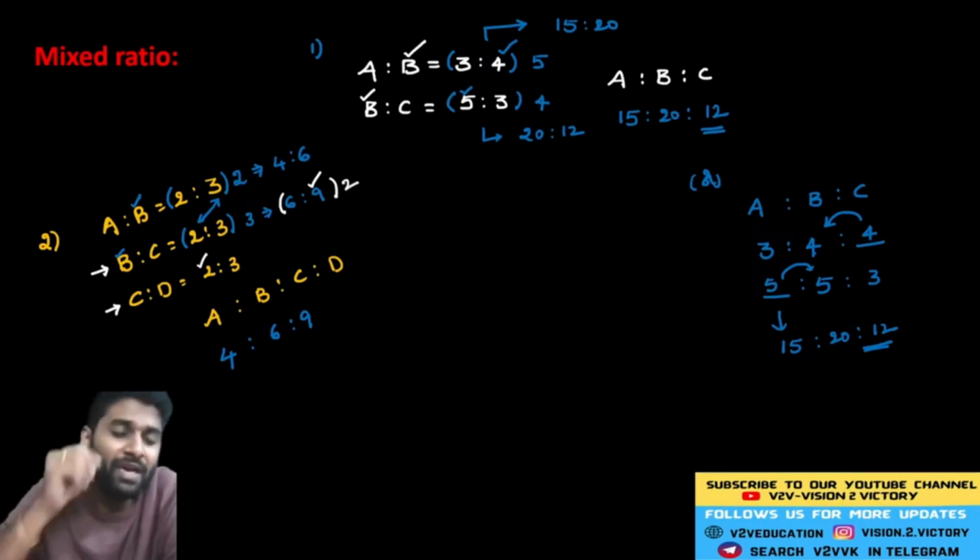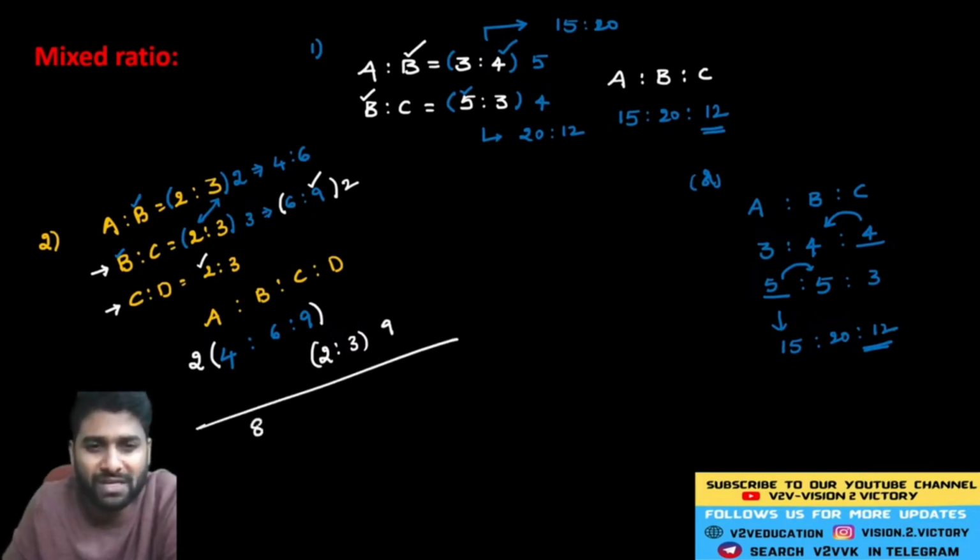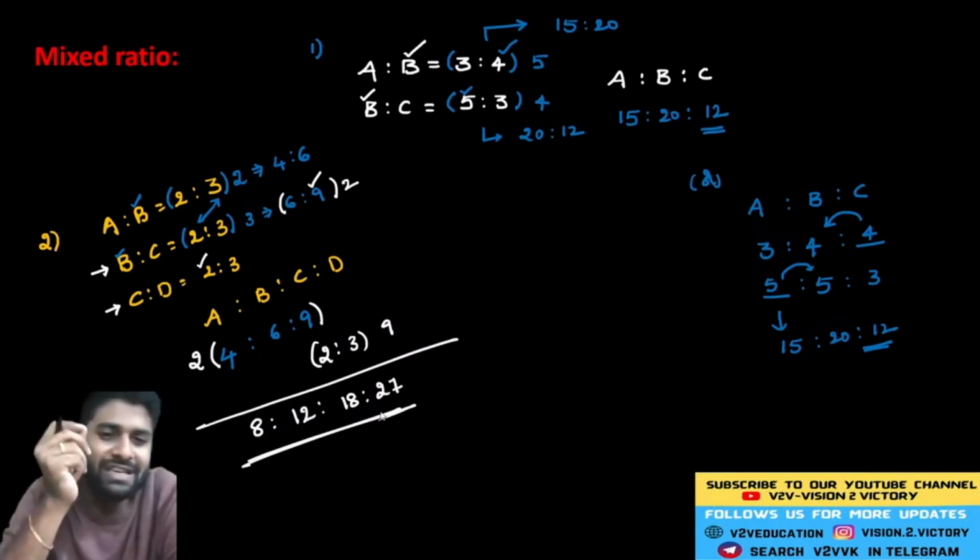But remember, if you multiply the C value with BC, then AB can vary again. That's why, remember guys, the entire ABC must be multiplied by 2. And the final CD value you should multiply by 9. So finally, 4 2s are 8, 6 2s are 12, 9 2s are 18, 9 3s are 27. Now the final ratio is 8 is to 12 is to 18 is to 27.